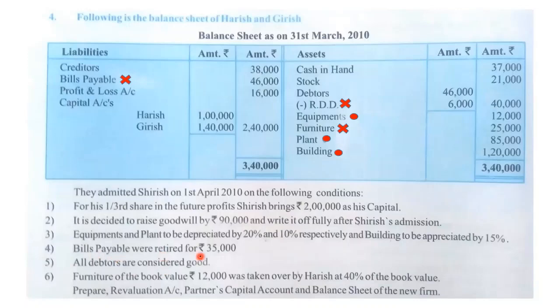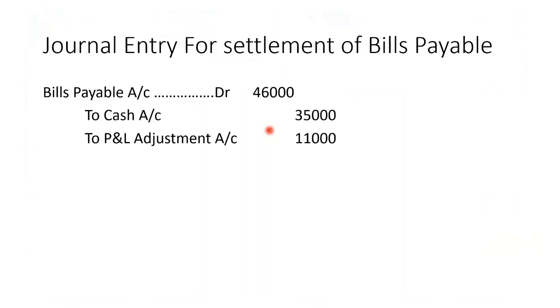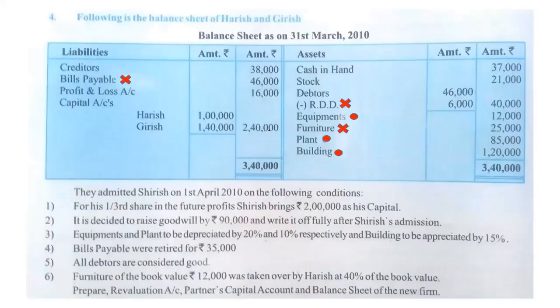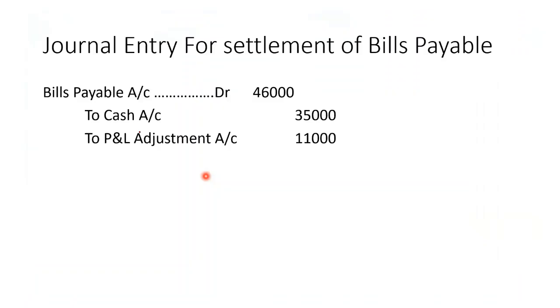Next, bills payable were retired for rupees 35,000. So see, we have bills payable here for 46,000 and we had to pay only 35,000 here. So we have a profit of 11,000. Now let's see what will be the journal entry for that. Bills payable account debit 46,000, to cash account 35,000, to P&L adjustment account 11,000. It is a profit, right?